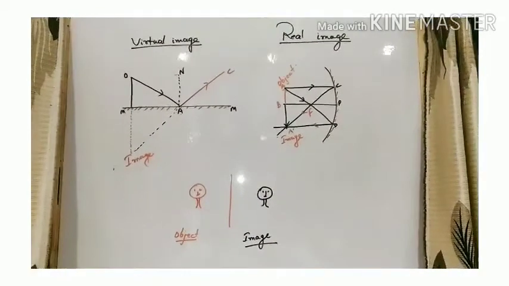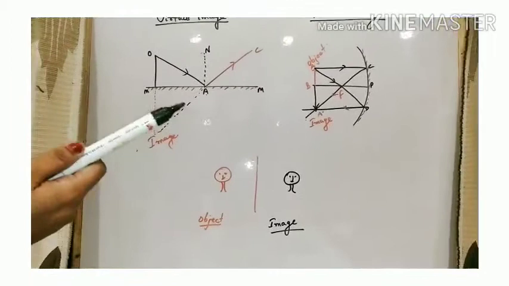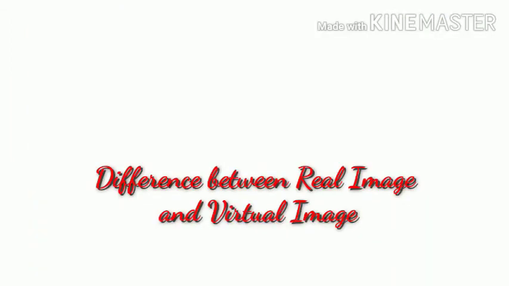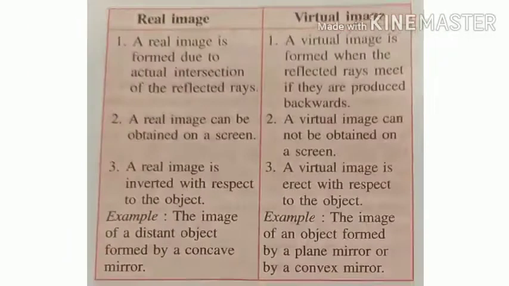Now we will consider the difference between real and virtual images. Distinction between a real and a virtual image. A real image is formed due to actual intersection of reflected rays. The very first point for virtual images: a virtual image is formed when the reflected rays meet if they are produced backward.